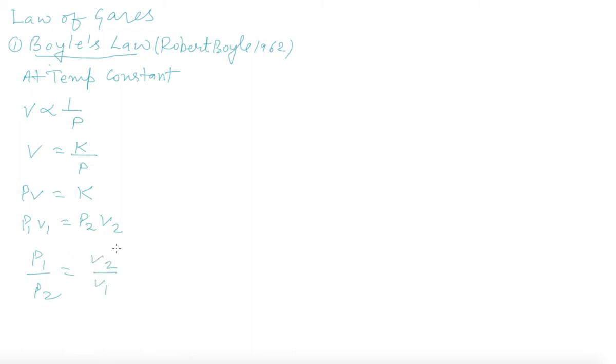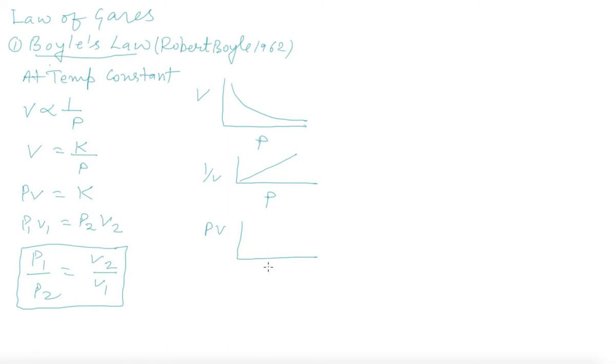Out of these four terms, three terms will be given to you, and one term you have to find out. From this law, whenever we draw the graph, one is increasing and one is decreasing. A simple graph comes in this way. If volume is decreasing, pressure is increasing. If we take 1 by V versus P or 1 by P versus V, this graph will go in this way. And if PV is constant, then plotting PV versus P or V, again a straight line, constant.